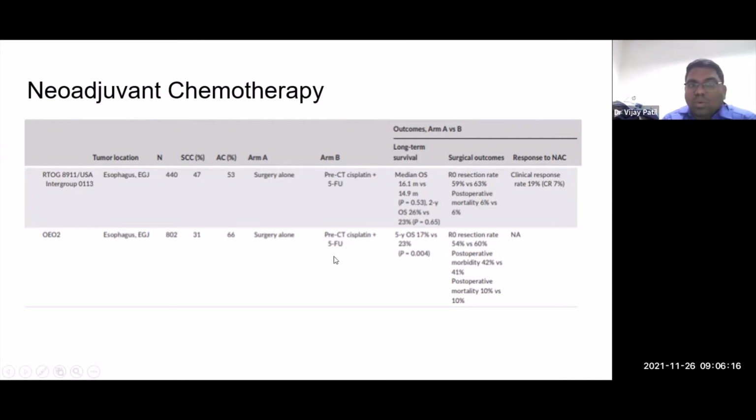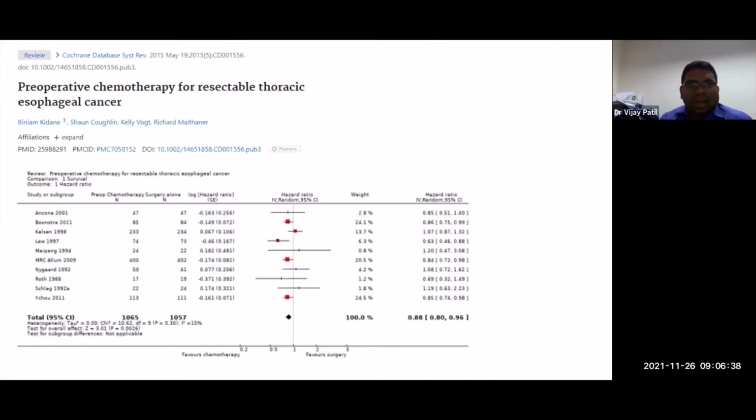Another study, OEO2, surgery alone versus pre-op cisplatin-5FU, 800 patients, more patients, but a lot of adenocarcinoma. So things get confusing again whether this is applicable to adenocarcinoma, but it did show a survival benefit. Now, what I'm trying to tell you is there are results which have gone each way. Negative results, positive results, negative, positive. And that's when we start doing meta-analysis to make some sense of things.